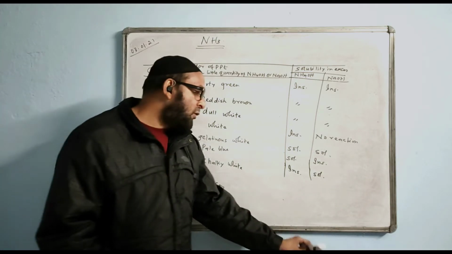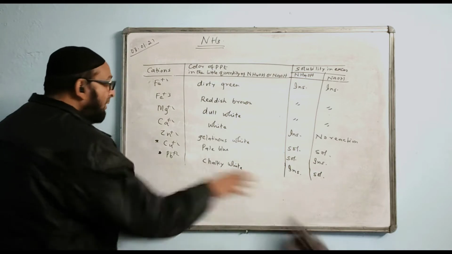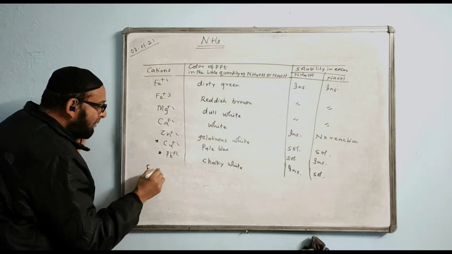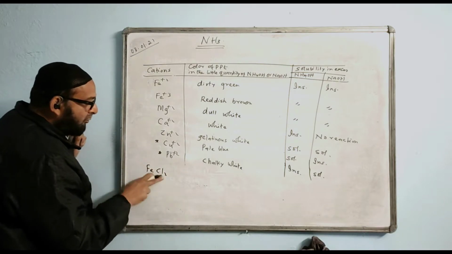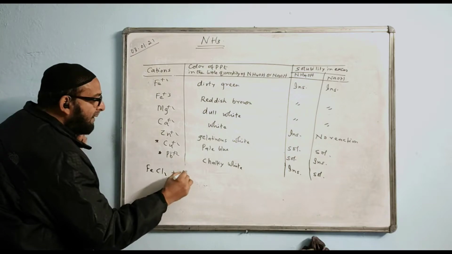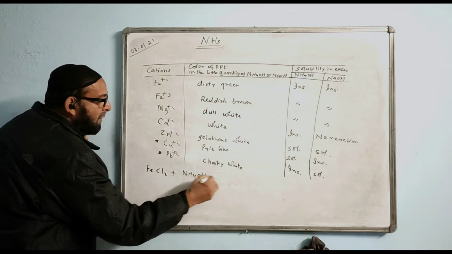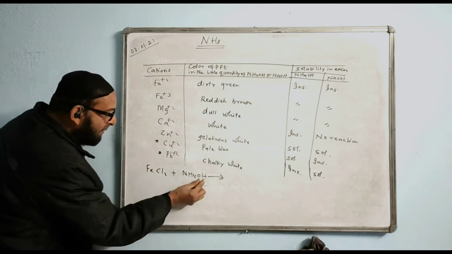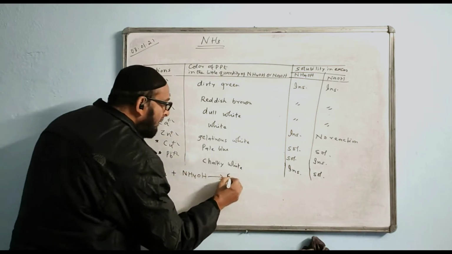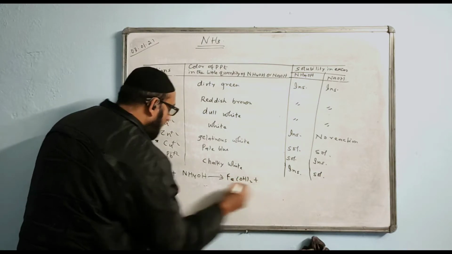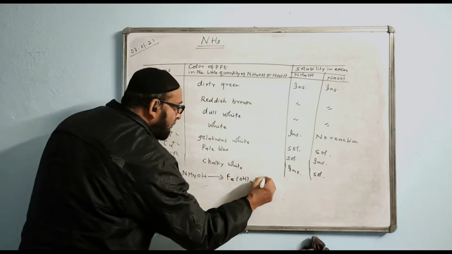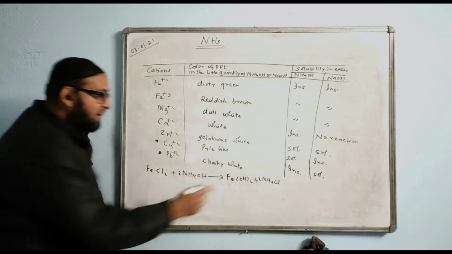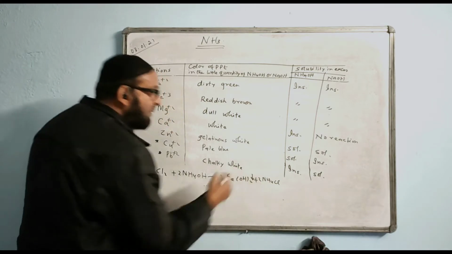And one reaction I will show, any one reaction. Suppose we are taking any salt. I will take, for example, FeCl2. This is ferrous chloride. Here I am adding NH4OH. Let us see what reaction will take place. Fe will combine with OH. Here you will write Fe(OH)2 and this will combine with this to form NH4Cl. Put 2 this time. This hydroxide is insoluble, so this is a precipitate.